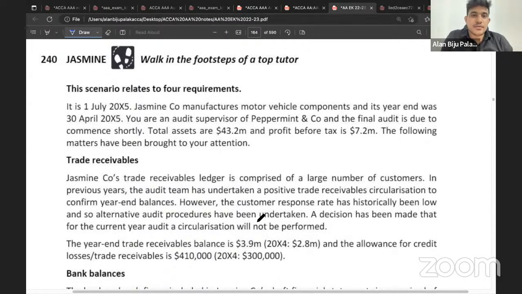They were trying to confirm the existence because they are tracing the transaction or the receivables balance recorded to the supporting documents, right? It's a sheet to floor or floor to sheet one, which is performed here. It's a sheet to floor, right?